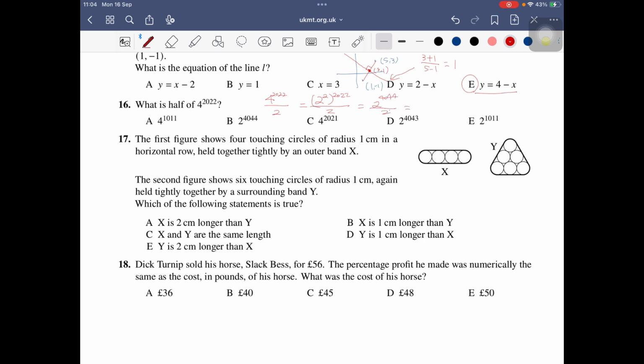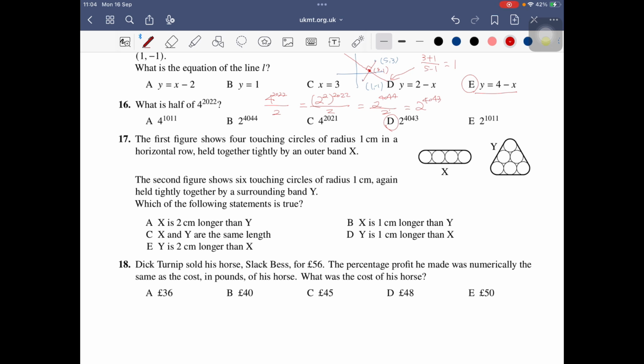So when it's divided with the same base, we already know the rule of the exponent, and we can subtract them together. So 2^4043.